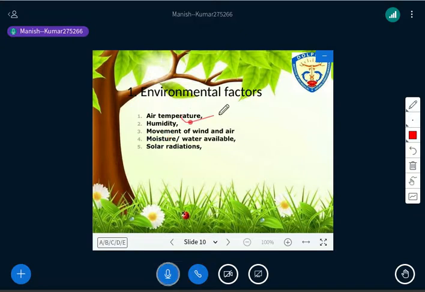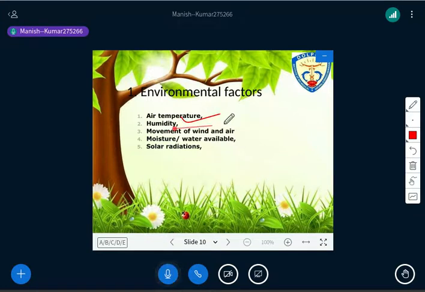Air temperature. Obviously, the higher the temperature, the more evapotranspiration there is, right? Temperature basically represents the amount of heat on the surface. So if more heat is there, you will witness more evapotranspiration. As the temperature increases, evaporation also goes up.